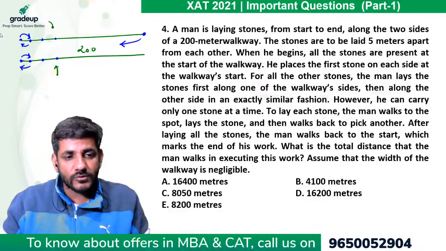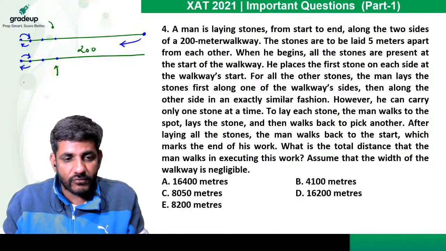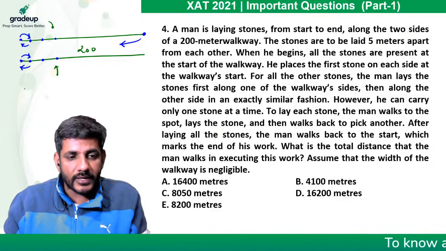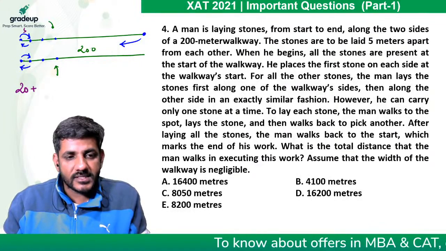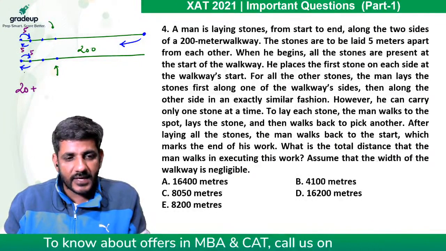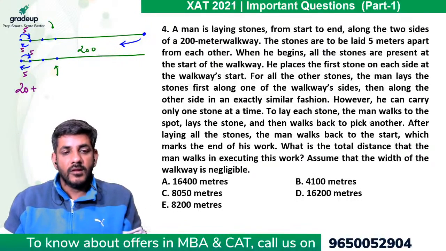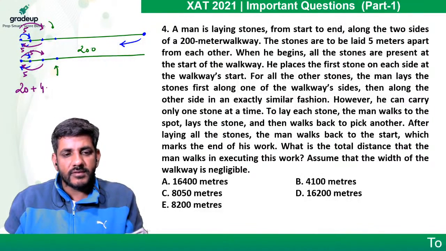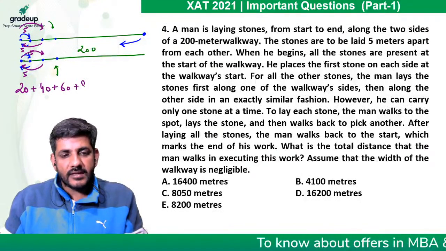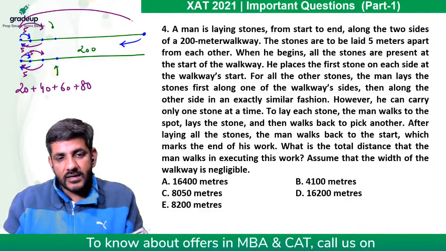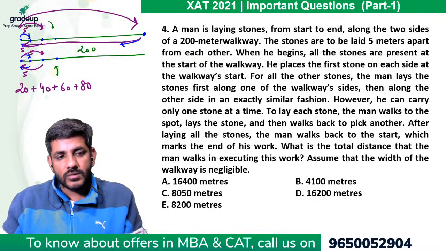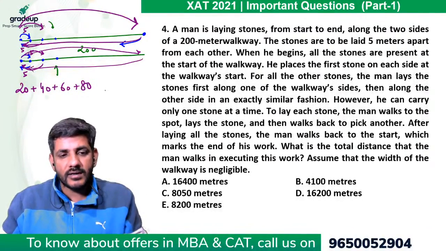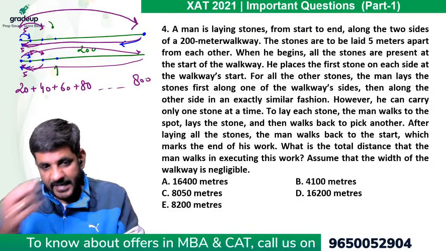So first of all, he'll have to go 5 and then come back 5, right? 5 to go, 5 to come back. He would be covering 10 meters here and 10 over here. So can I say he would be covering 20? This is 5, this is 5, then this is 5 and this is 5. So that is 20. For the second stone, he'll have to go 10, come back 10. Then again he'll have to go 10 and come back 10. So ultimately he would be covering 40 and then 60 and then 80. So lastly, he'll have to cover 200, come back 200, again go 200, come back 200. So this series will go up to 800.